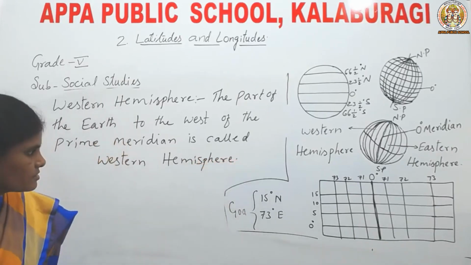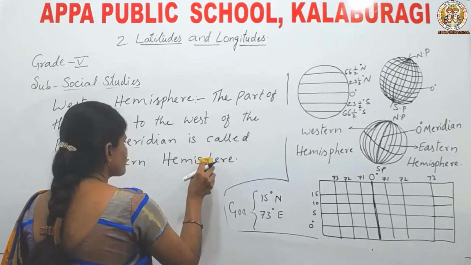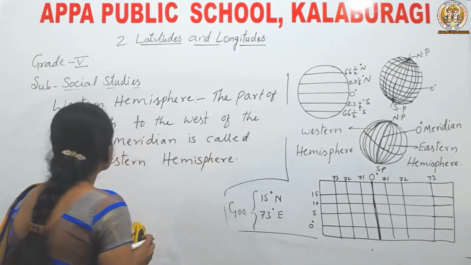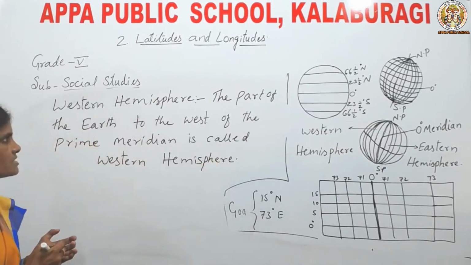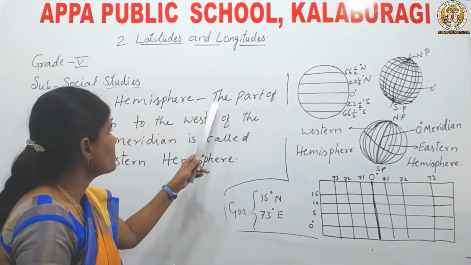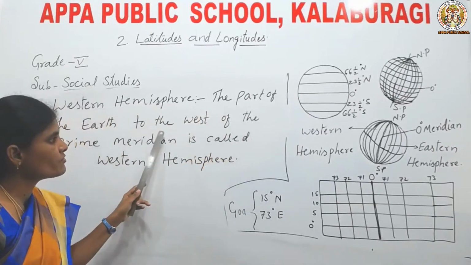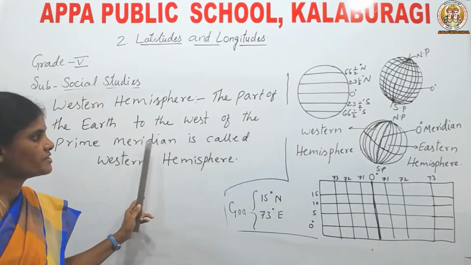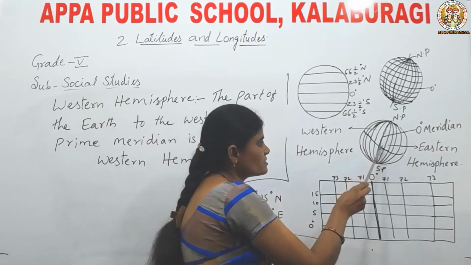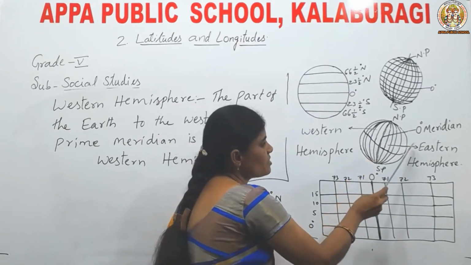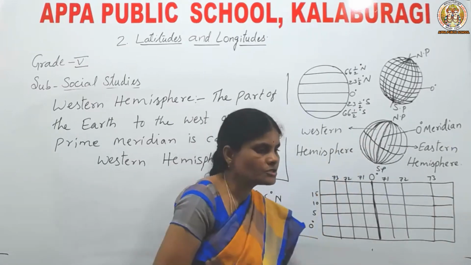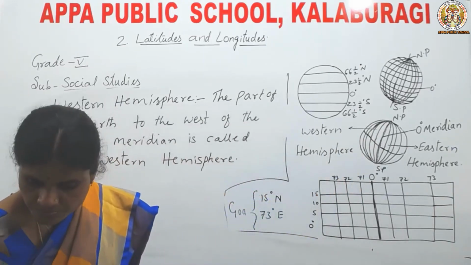Okay, children, now what is the Western Hemisphere? The part of the earth to the west of the prime meridian is called the Western Hemisphere. Let us see here. This is the prime meridian. This part is called the Eastern Hemisphere and this part is called the Western Hemisphere. Understood, children?